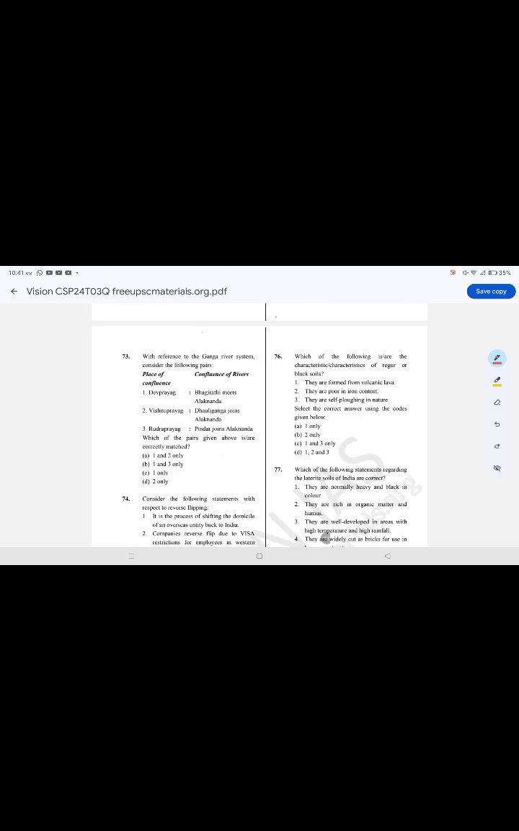With reference to the Ganga river system, consider the following pairs. The correct option is option A, 1 and 2. Devprayag, where Bhagirathi meets Alaknanda. Vishnu Prayag, where Dauli Ganga joins Alaknanda. Rudra Prayag, it is false.